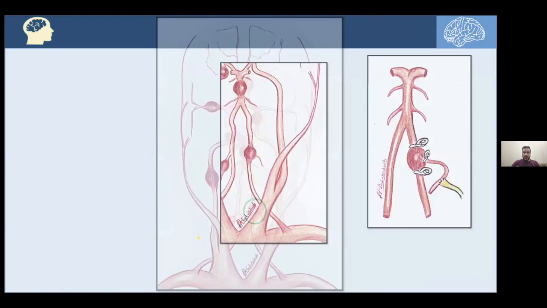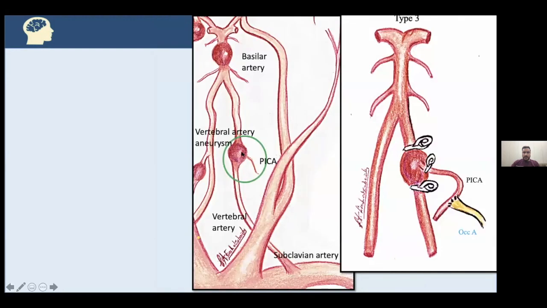Here, another aneurysm. We can see here's the vertebral artery aneurysm. This is an interesting one. Indeed, you can see the PICA, the posterior inferior cerebellar artery, arises with its origin taken from the aneurysmal part of the vertebral artery. So after clipping that aneurysm, we risk ischemia and hypoperfusion to the PICA.